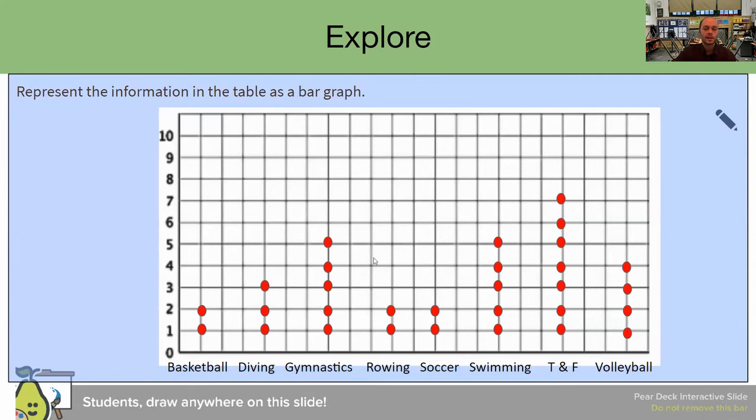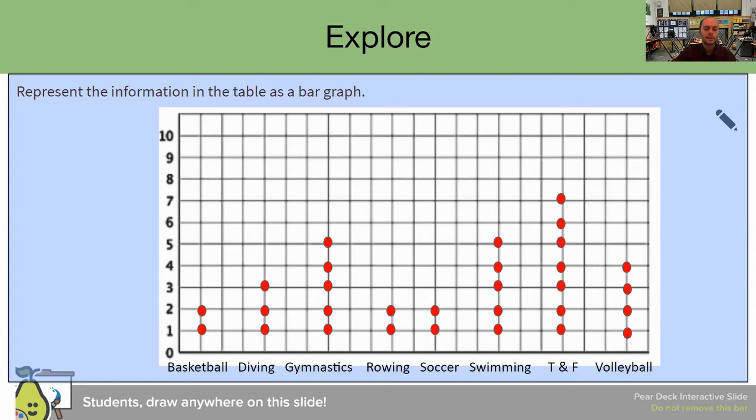All right, welcome back. If you said this is not a bar graph and instead it's a dot plot, then you are correct. This student made a mistake in thinking that this is also a bar graph. It is not. When you start using dots, we call it a dot plot. And dot plots are used for something very different. Please pause the video and let me know. Why do we use dot plots?